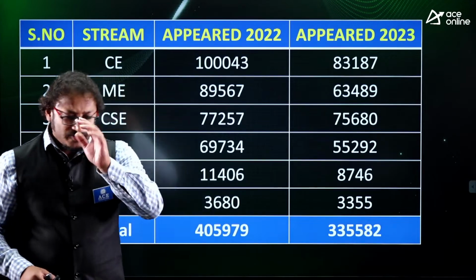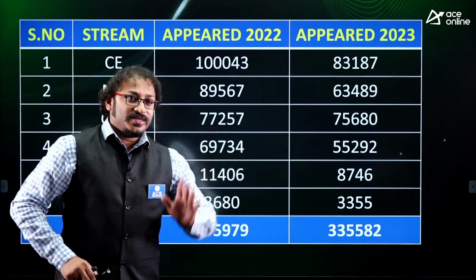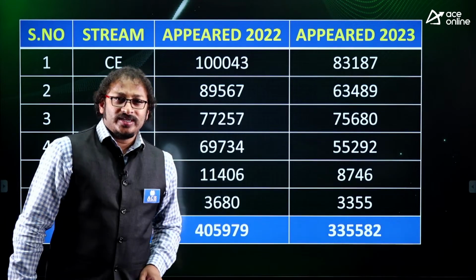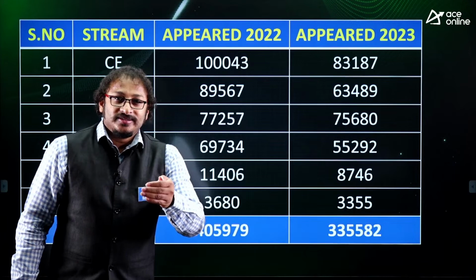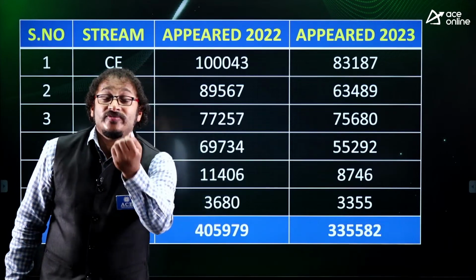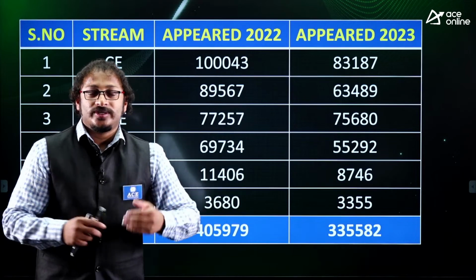Why is it lucky? Because if the competition is very less, if the number of students writing the GATE exam is very less, then the probability of getting a government job or getting admission in a standard university will be very high because competition has fallen down.